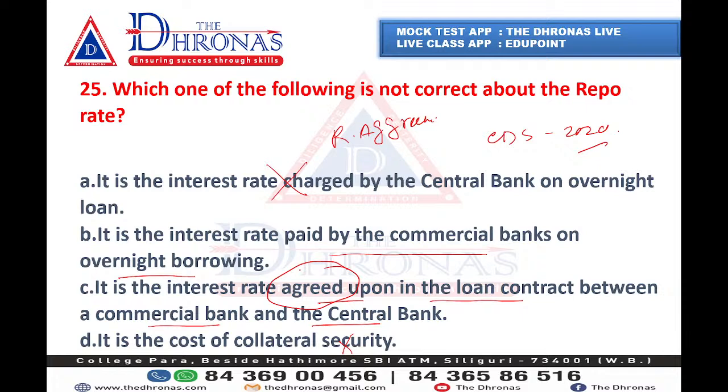Okay, so that's the area you need to find. It's not like a commercial bank getting a loan from RBI is only called repo rate, or reverse repo means RBI getting a loan from a commercial bank. That is not the thing. It's a repurchase agreement they are signing, that they are giving the government securities, and in return the RBI provides some kind of money and RBI will repurchase that. Okay, so I think these things are clear.